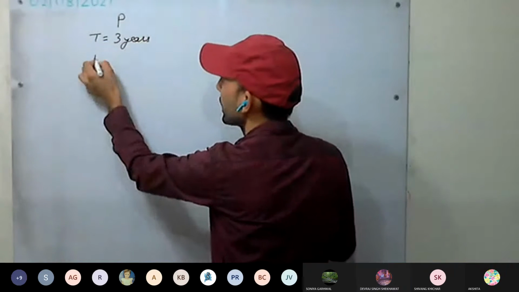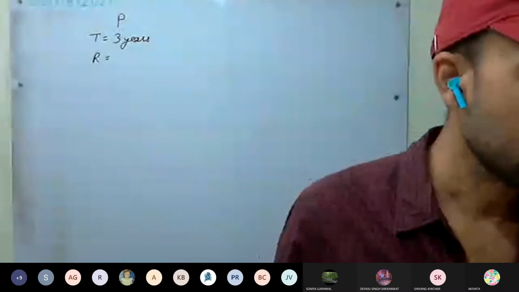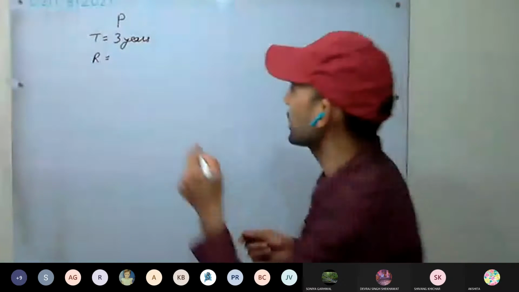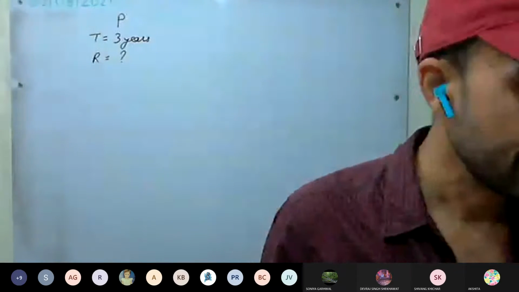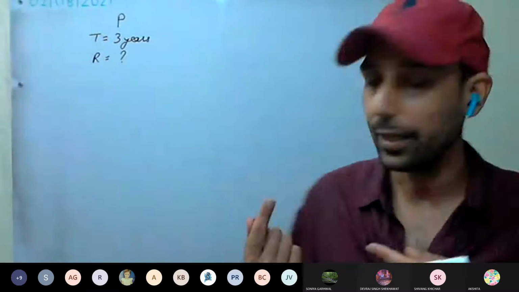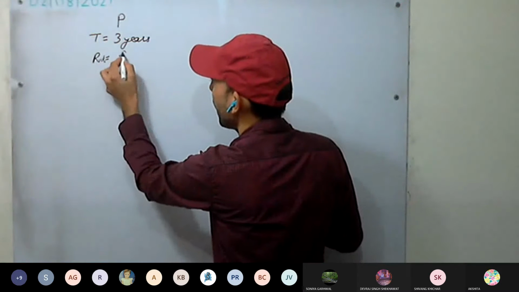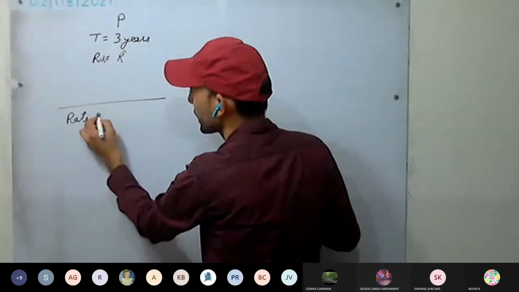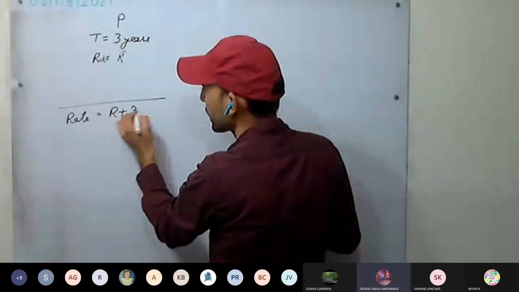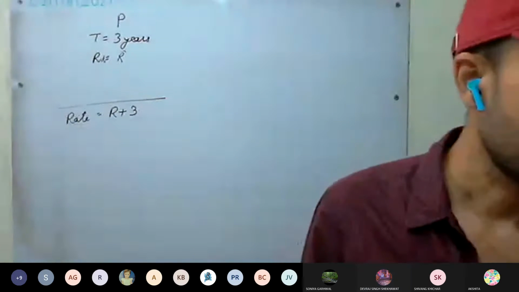Okay. Is rate given or not? Rate is not given, I think. At some rate, at a particular rate of interest. So this rate is not given to us. If we take this rate as R, then in the second case, if rate of interest is 3% higher, it means R plus 3. This as well we can solve by two methods.